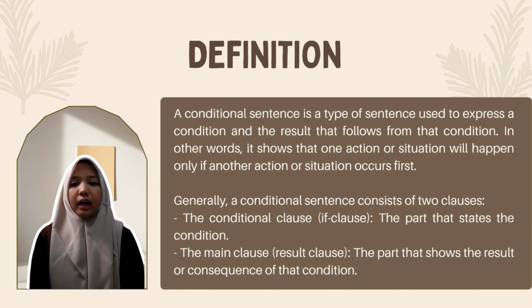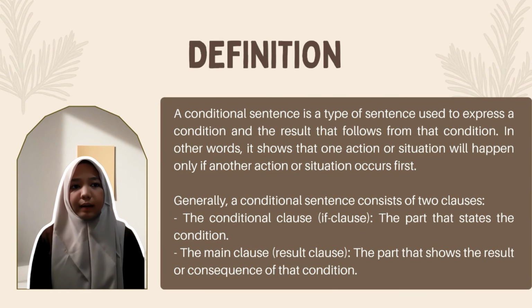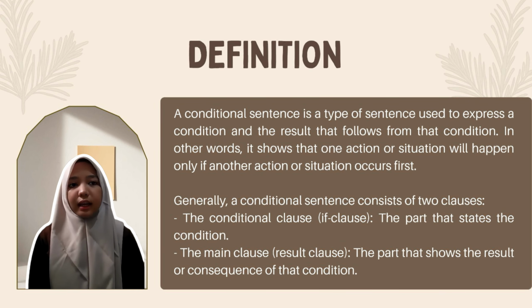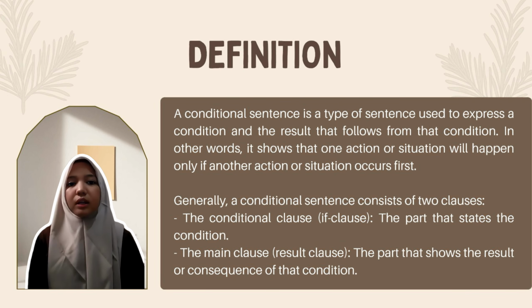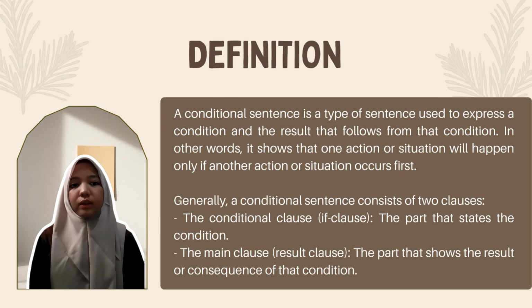Next, definition. A conditional sentence is a type of sentence used to express a condition and the result that follows from that condition. In other words, it shows that one action or situation will happen only if another action or situation occurs first. Generally, a conditional sentence consists of two clauses. The conditional clause, the part that states the condition. The main clause, the part that shows the result or consequence of that condition.